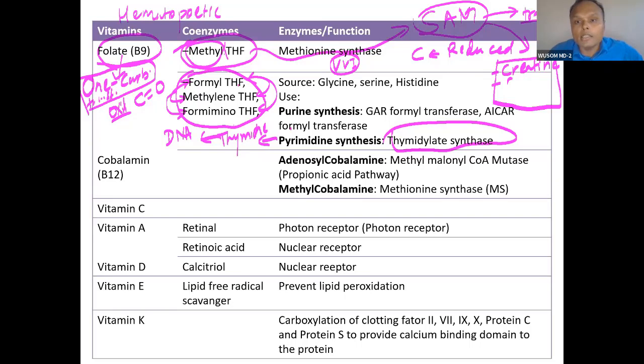Even carnitine. Then third, catecholamine. Which catecholamine? Adrenaline. Have you been taught about catecholamine synthesis?